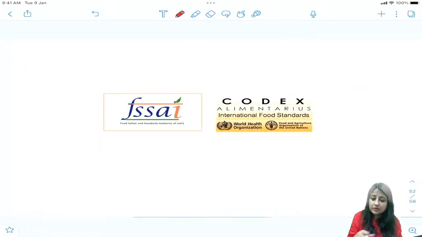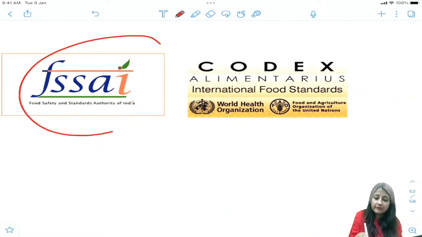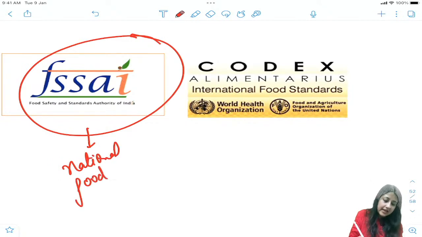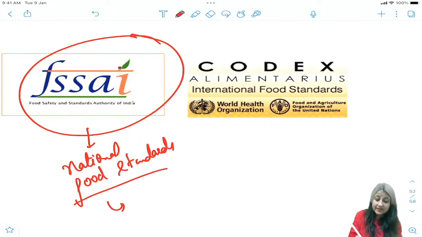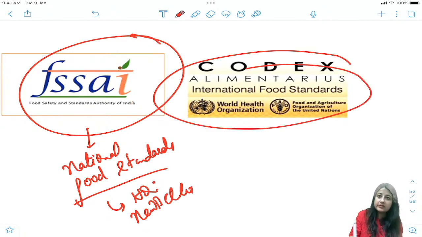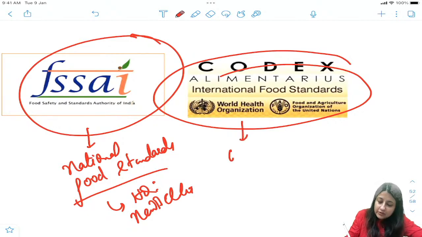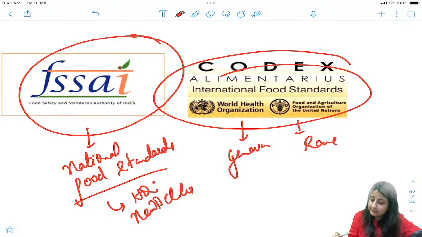So now national food standards is adopted from FSSAI. FSSAI has given us the national food standards, okay. And the FSSAI headquarter is in New Delhi. And from where did we get these national food standards? From Codex Alimentarius, which has given us the international food standards. WHO का हेडक्वार्टर है जिनीवा में, FAO का हेडक्वार्टर है रोम में, ठीक है.